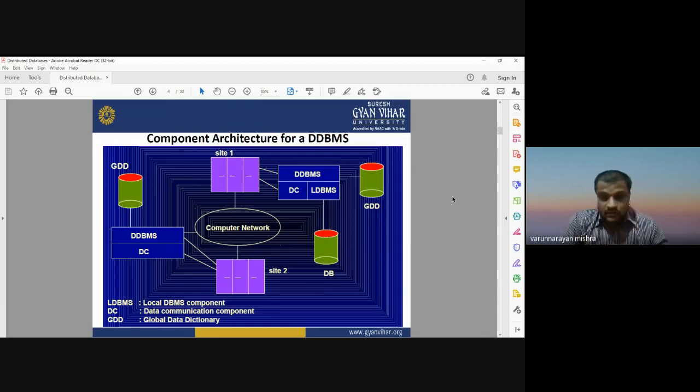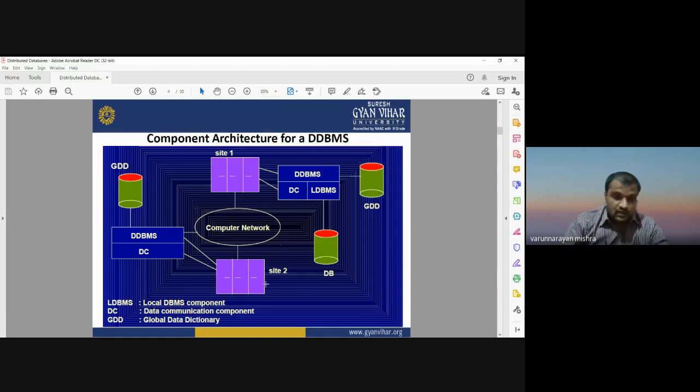And the third important term is GDD, the Global Data Dictionary. The Global Data Dictionary brings the entire database into a single platform. GDD holds the entire database that is distributed over different networks, and all the networks and databases are interconnected with each other.